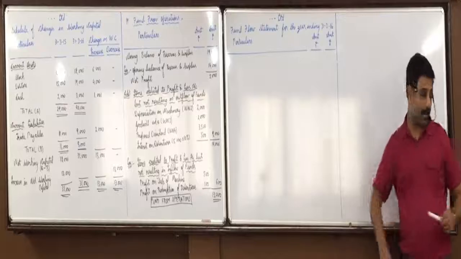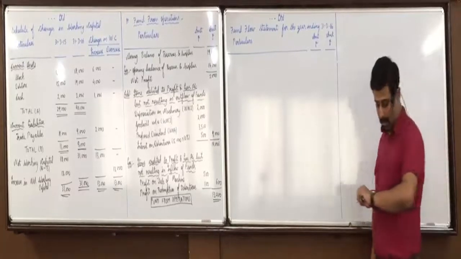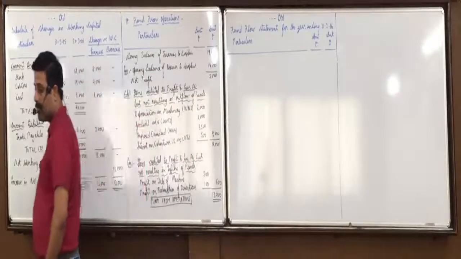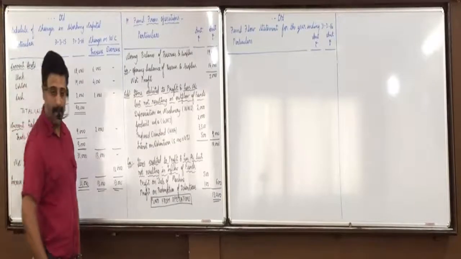Thirty seconds for the format. Tomorrow we'll finish with the fund flow statement, then the cash flow statement will start after that.